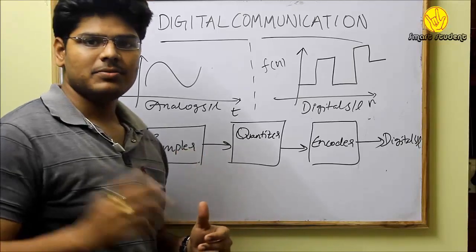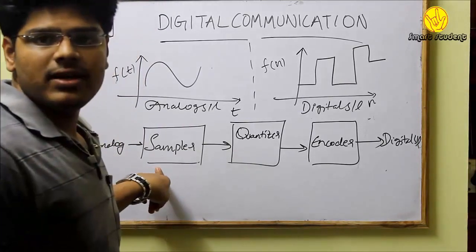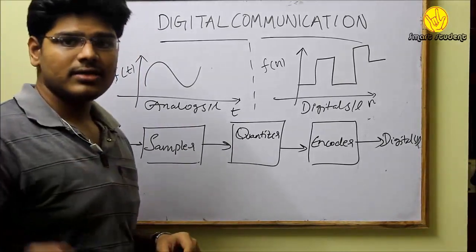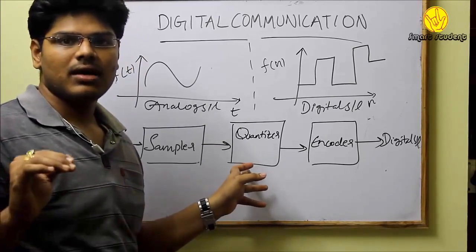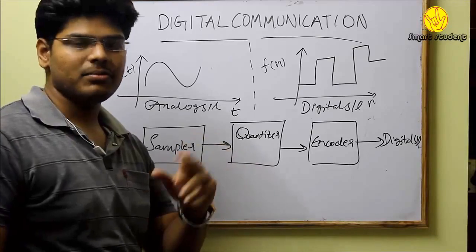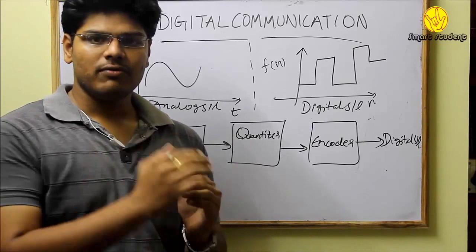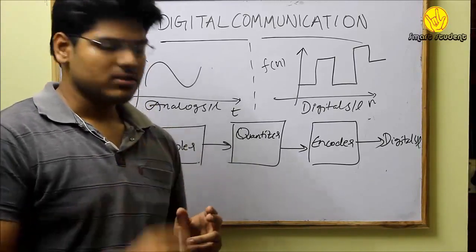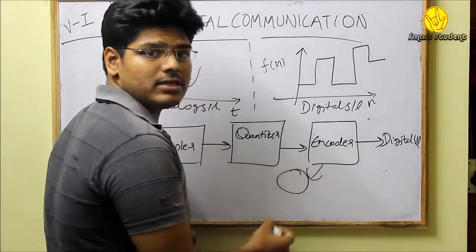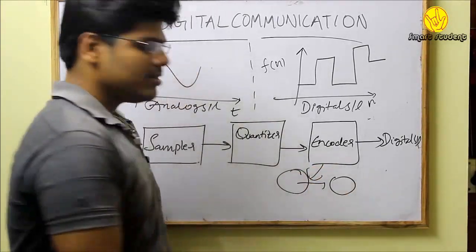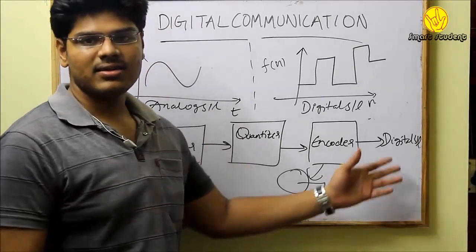This analog signal can be a speech or variation in temperature or variation in light, anything. So we'll require a sampler in order to decide at what instant of time the information can exist. We'll require a quantizer to assess what values that information can take, and finally we require an encoder. Encoder is used to give a unique value or unique code to all the voltage levels whatever we take. The encoder is a many-to-one function. For many voltage values we can have only a single code. Thus this encoding process is an irreversible process. Finally the output we get is a digital signal.